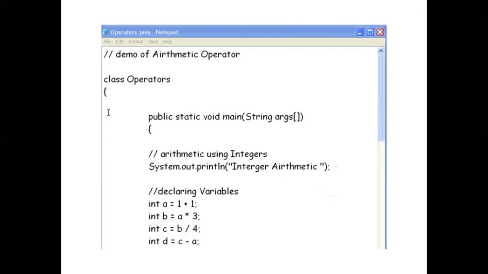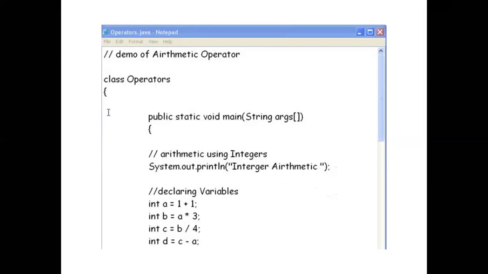So class Operators, then a bracket, and again you write public static void main. At the starting you have already seen public static void main and then String args, whatever it may be, it may be null or string arguments.